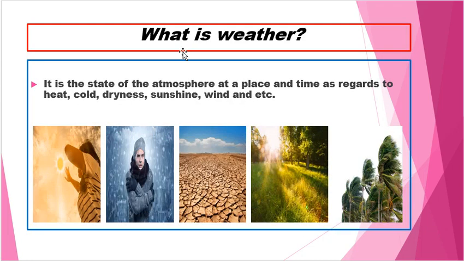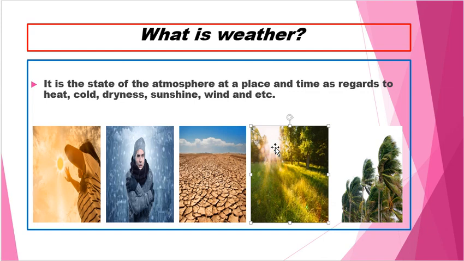What is weather? It is the state of the atmosphere at a place and time as regards heat, cold, dryness, sunshine, wind, and etc. Heat and cold, of course. Dryness means without any moisture or water. Sunshine is like a sunrise in the morning.